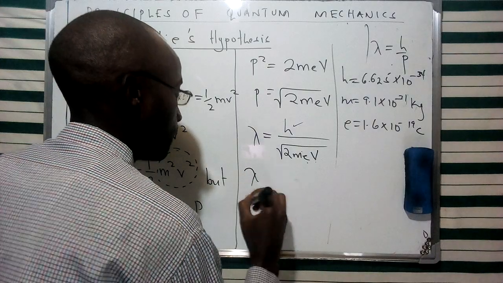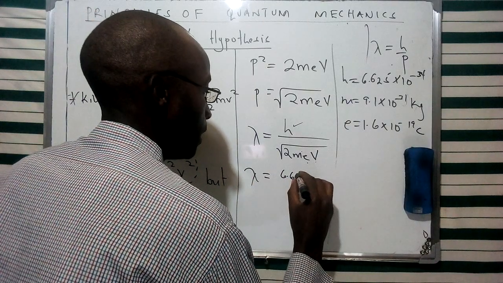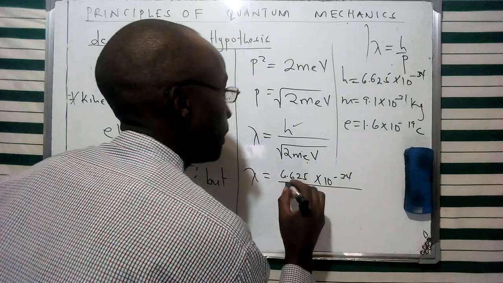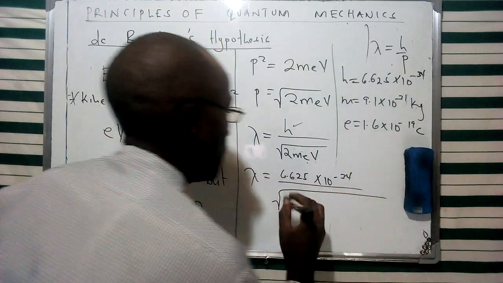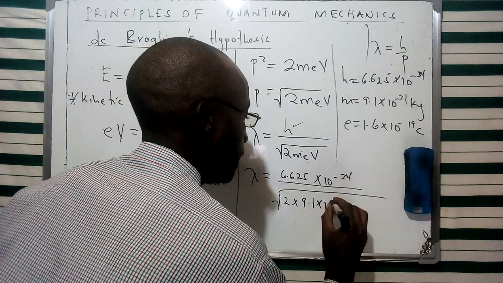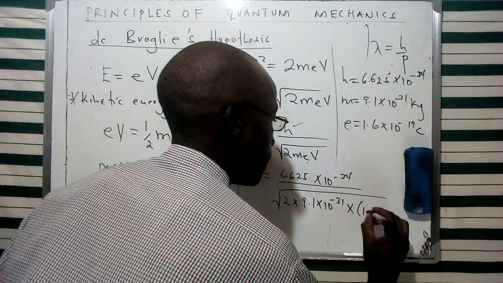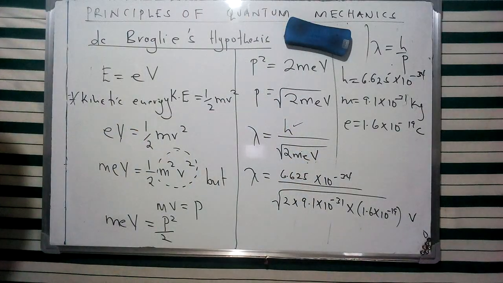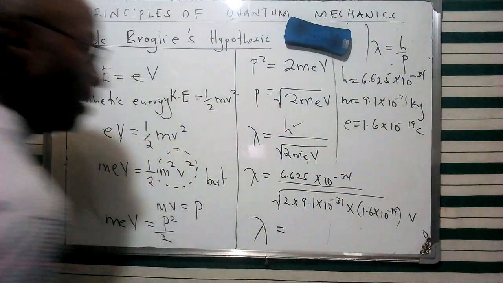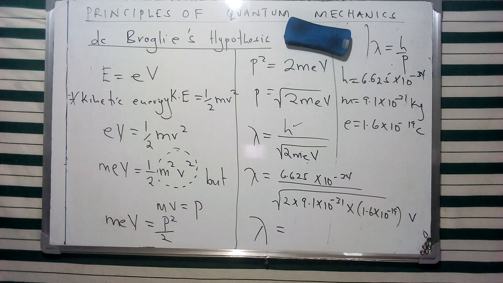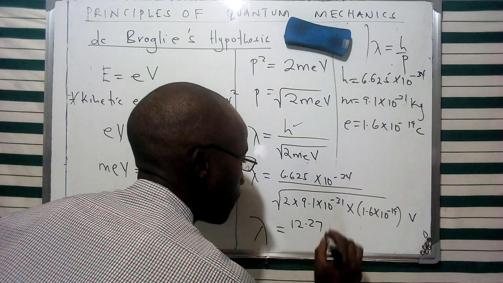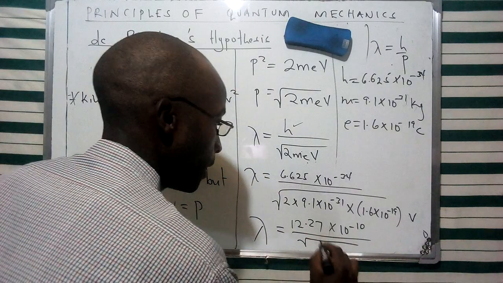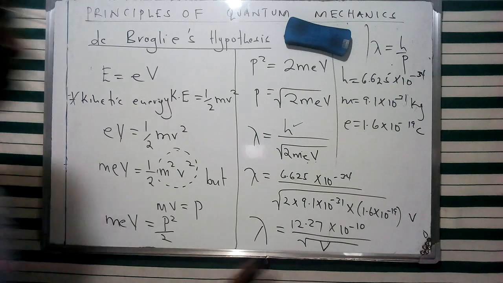So we can have this wavelength represented as 6.625 times 10 negative 34 divided by the root of 2 times the mass of an electron, 9.1 times 10 negative 31, times the charge of an electron, 1.6 times 10 negative 19, and then times V. The result of that is going to represent the wavelength associated with that electron, which is 12.27 times 10 negative 10 all over the root of V, and that is in terms of meters.